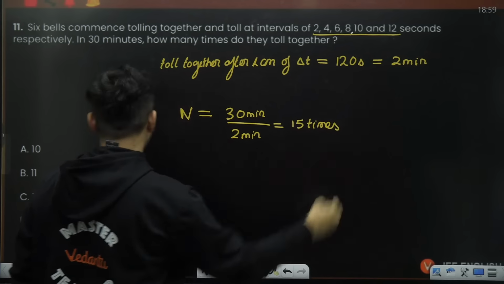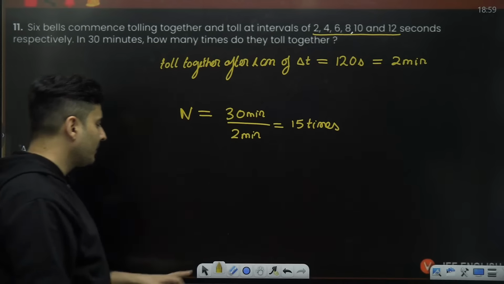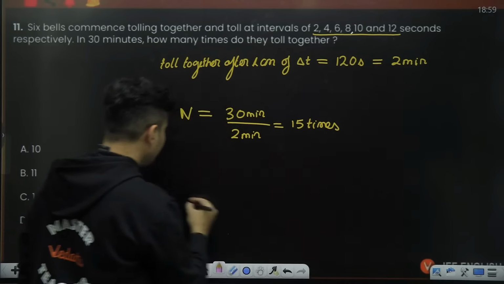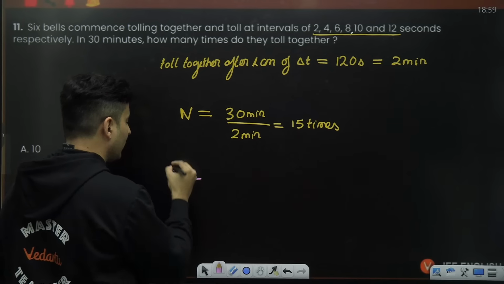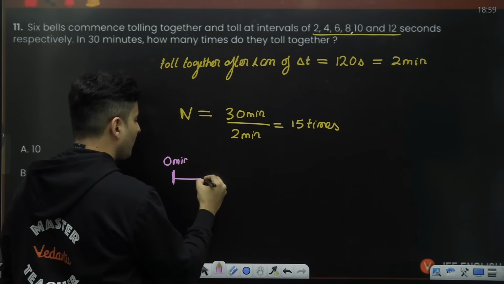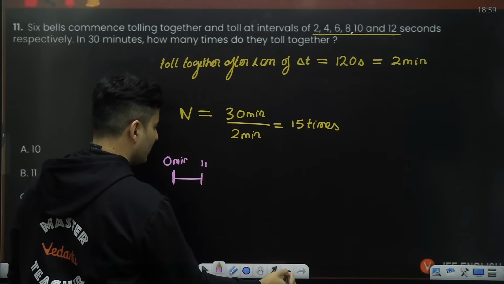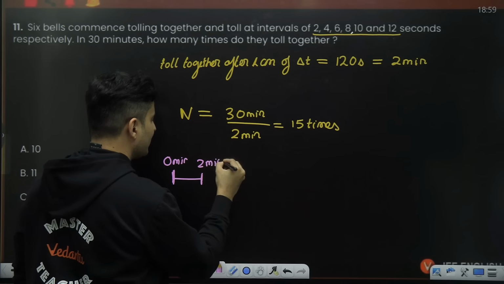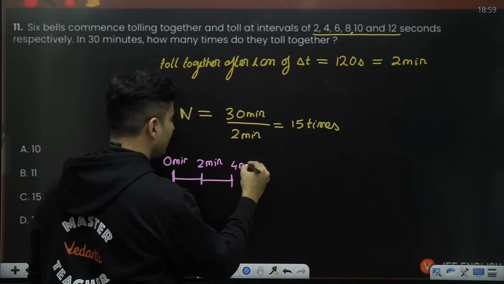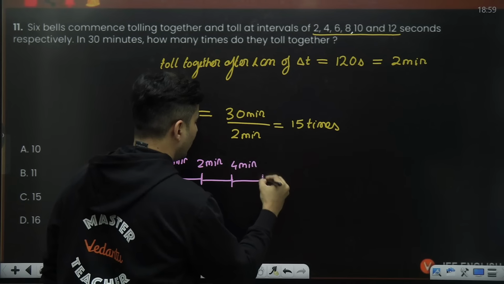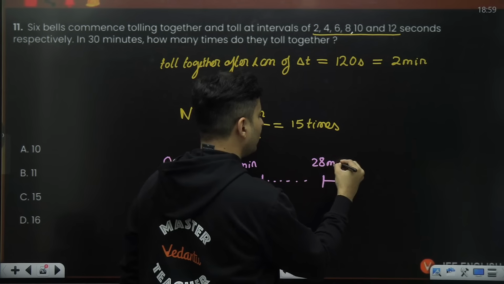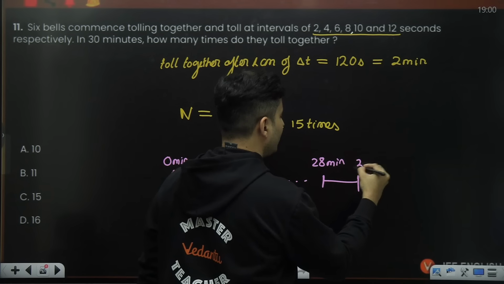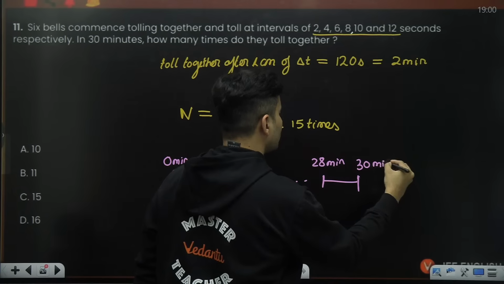So many people will mark 15, but that is not the right answer. See guys, you have to count the 0th time when they first struck together. So this was at 0 minutes. Next they will strike together at 2 minutes, then at 4 minutes, and so on and so forth, guys. And then you will see the 28th minute also, and then you will have 30 minutes also.